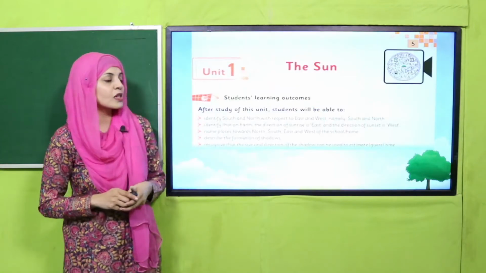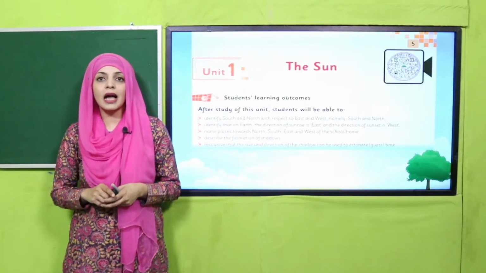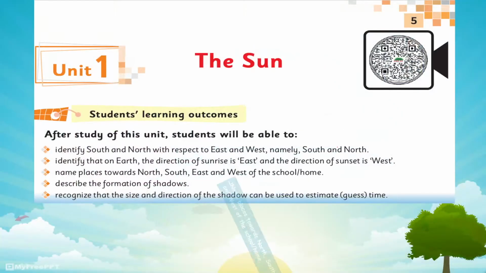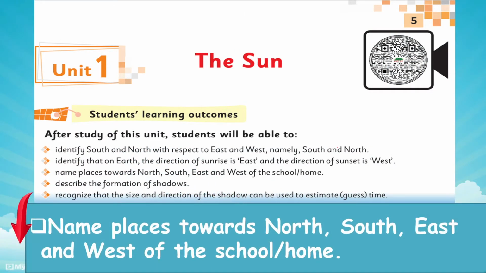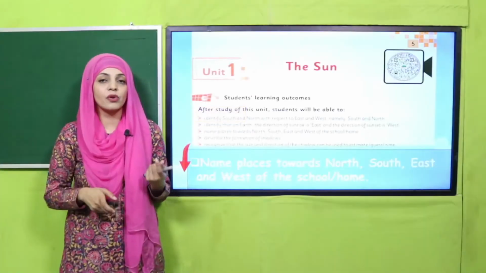So my dear students, let's quickly look at the student learning outcome for today given on page number 5. By the end of today, students will be able to name places towards north, south, east and west of the school or home. So my dear students, हम ये पहले भी SLO cover कर चुके हैं, but today again we will make a project on this SLO, so that's why we will again revise it.